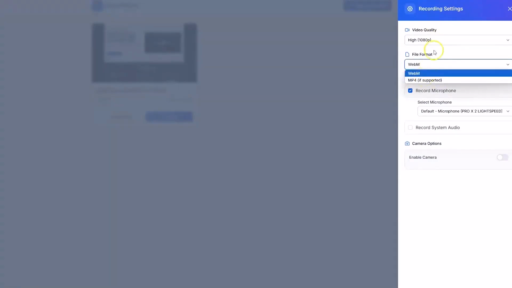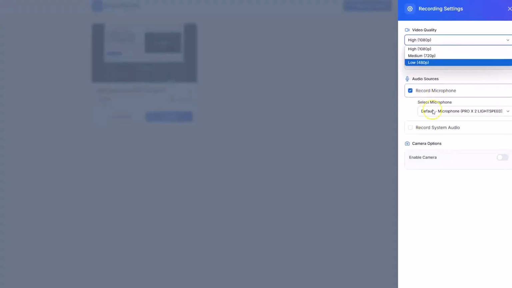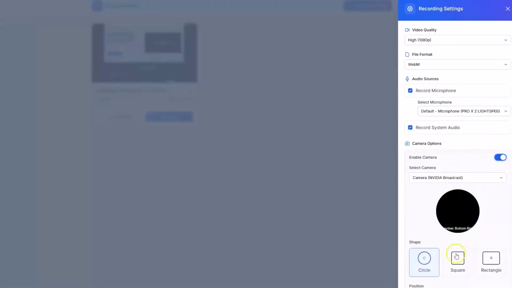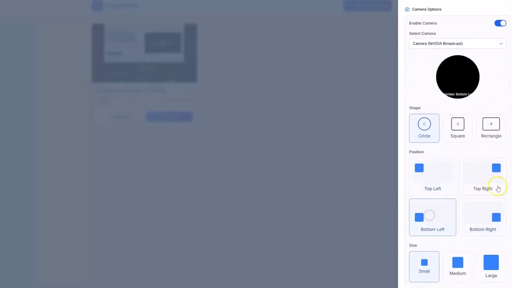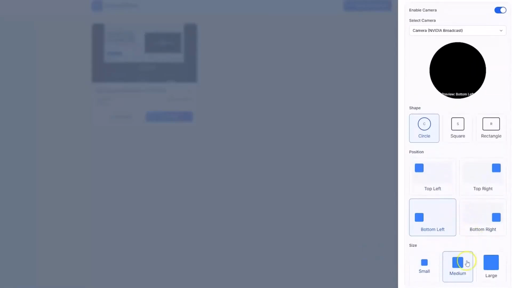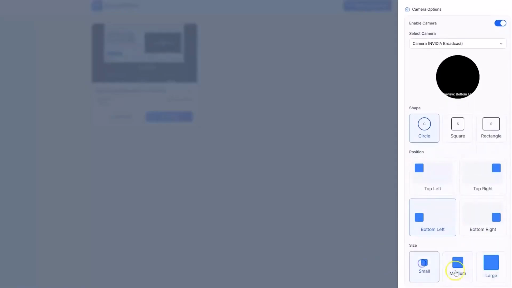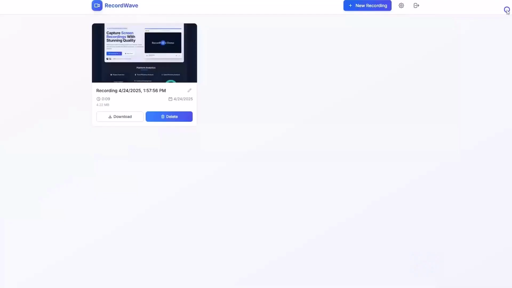settings over here. So you can choose the file format, you can choose the video quality, record microphone, choose your microphone, record system audio, and you can even enable camera. I don't have mine right now, but if you do have a camera, it's going to show up over here. You can change this to square, to rectangle, to circle. You can even place the camera wherever you want it to show up on your screencast, and also make it larger or smaller. And yeah, all of these settings are fully functional. You can go ahead and test this application yourself and record your screen.